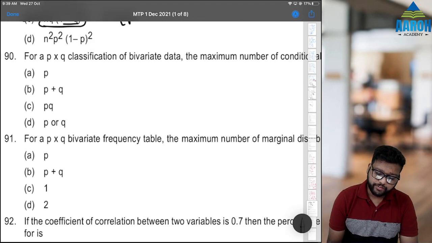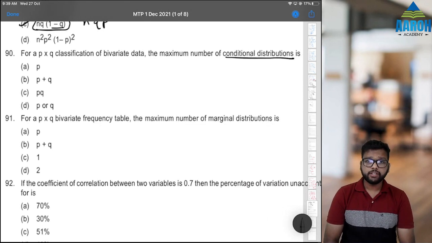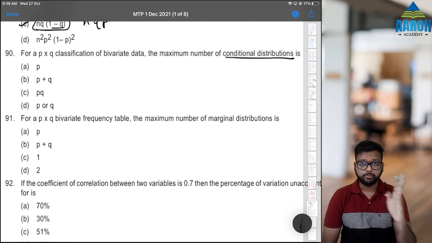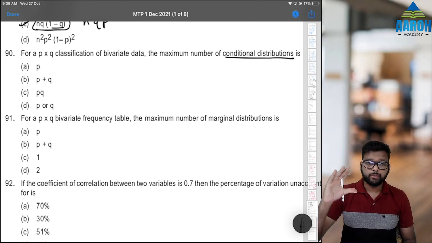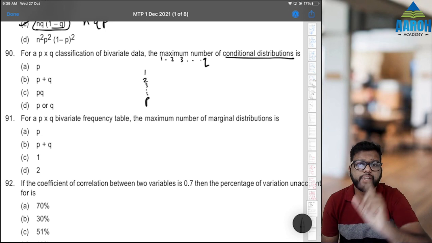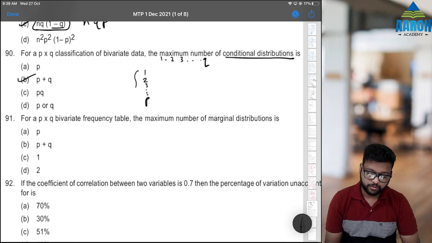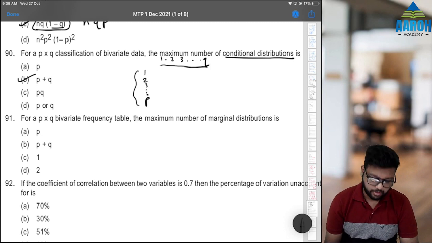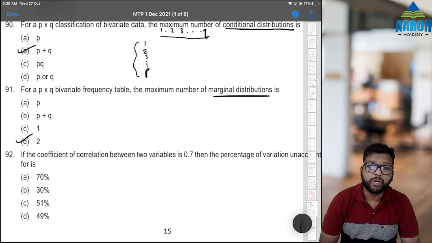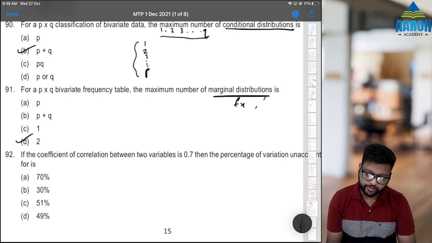For a P by Q classification of bivariate data, the maximum number of conditional distributions is? Conditional distribution is for each row and each column. So if for example there are P rows in the data, 1, 2, 3 up to P, and 1, 2, 3 up to Q columns, then for each row and each column there will be one distribution. So P plus Q is the correct answer, option B. These plus these. And marginal distributions are always 2. Marginal means total of x and total of y. Total frequency of x and total frequency of y.